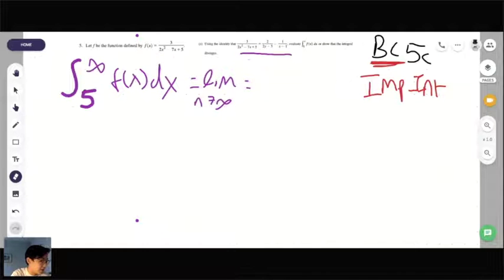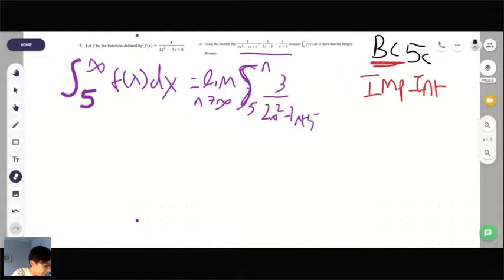The integral from 5 to n of 3 over 2x squared minus 7x plus 5, which equals 2 over 2x minus 5 minus 1 over x minus 1.